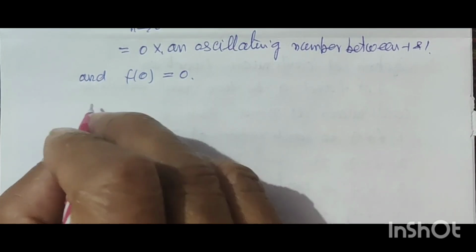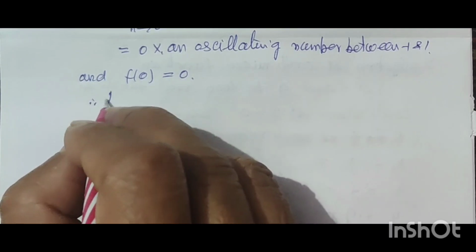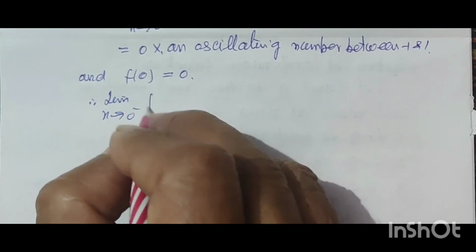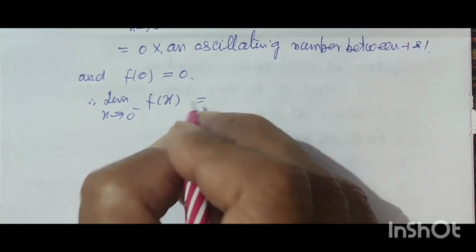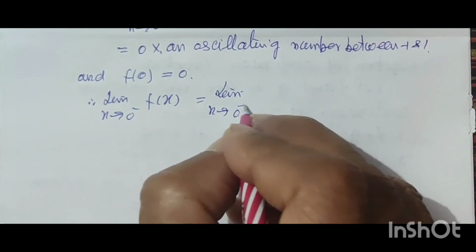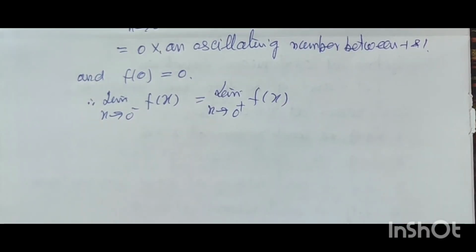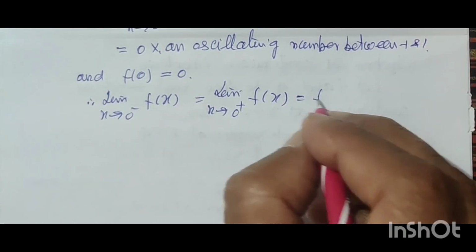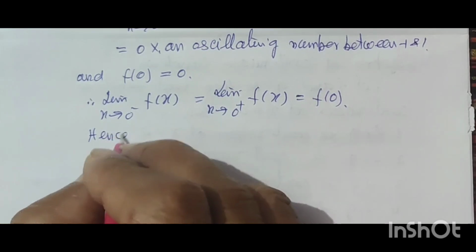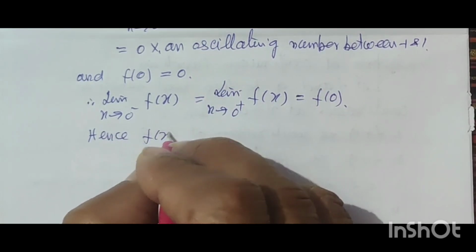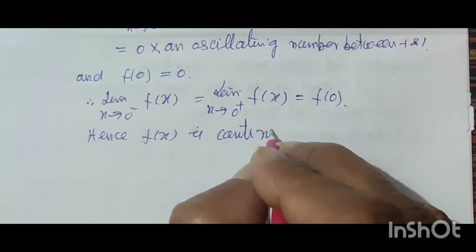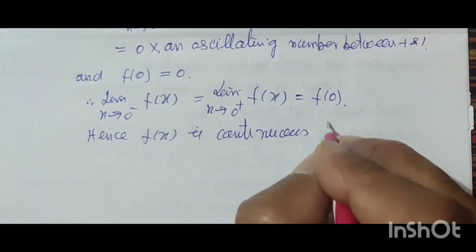Therefore limit x tends to 0 negative f(x) is equal to limit x tends to 0 positive f(x) is equal to f(0). Hence f(x) is continuous function.